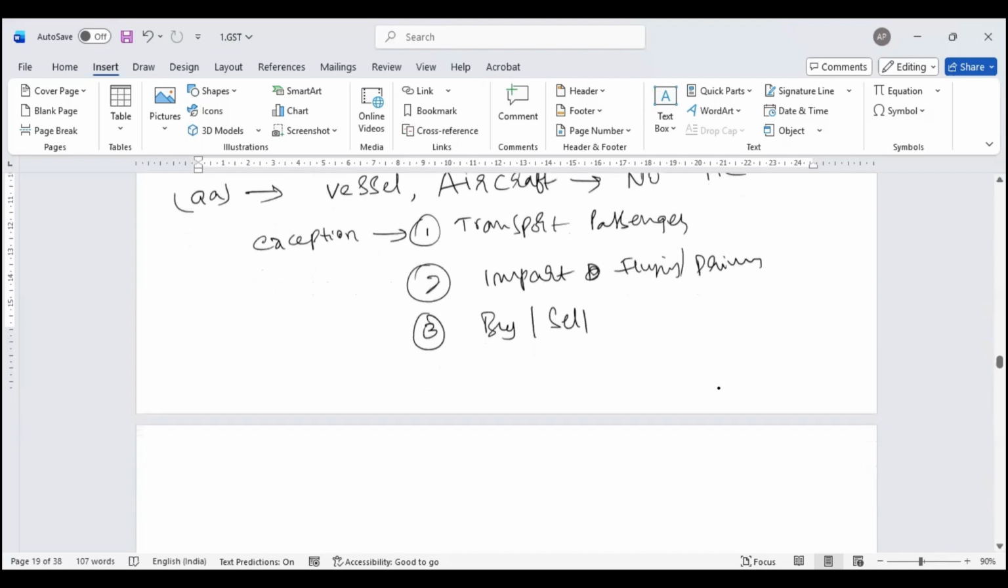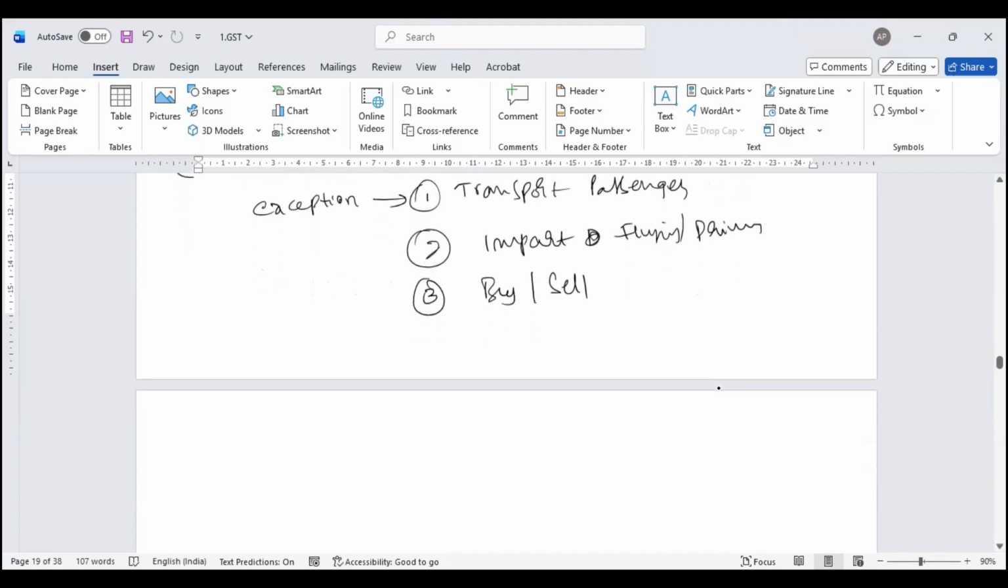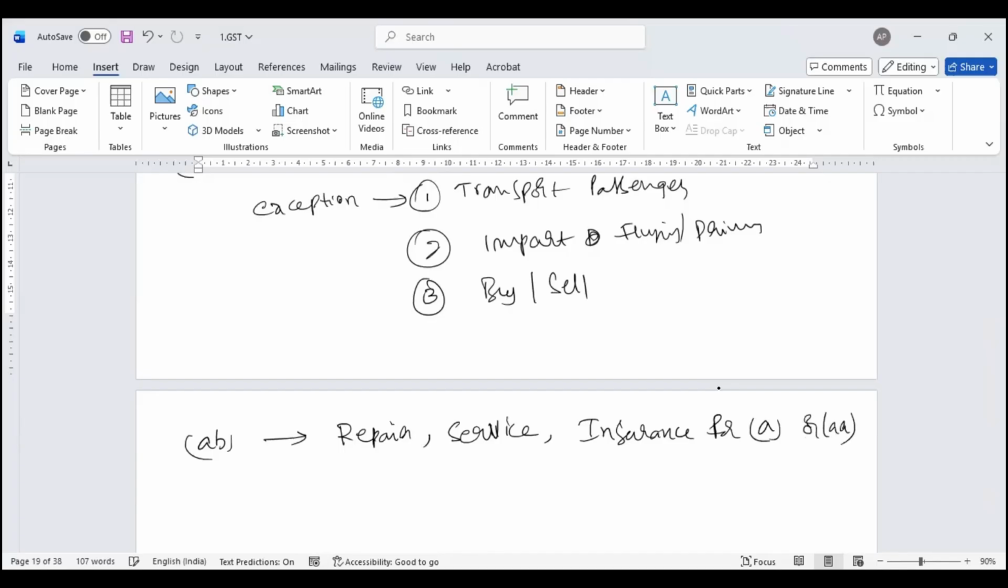is not eligible. Then further, AB: your repair, your maintenance service, your insurance pertaining to A or AA. This also I cannot claim input tax credit, though I have a motor vehicle.